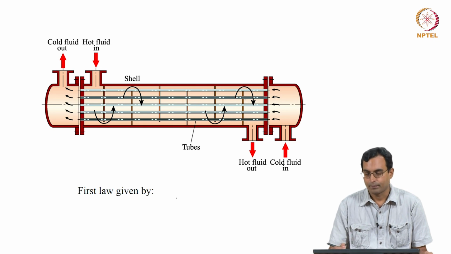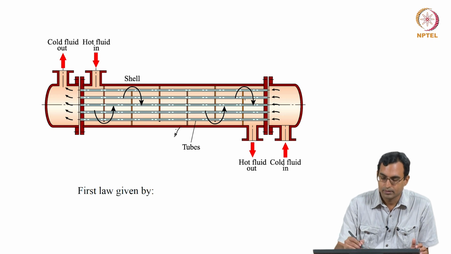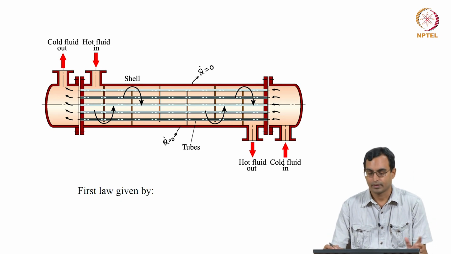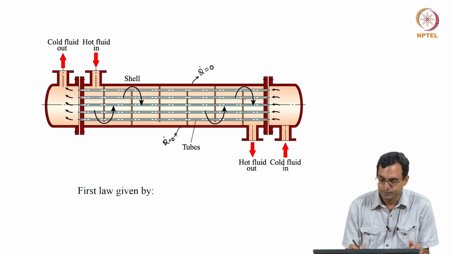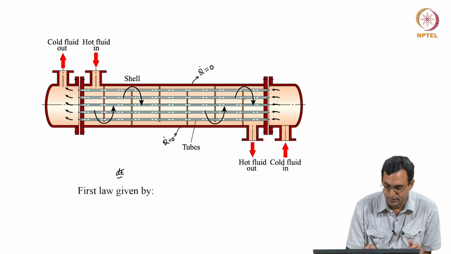Similarly, we have looked at, for example, a device which is a heat exchanger, which has both cold fluid and hot fluid. We wrote the full version of the first law, cancelled out changes in potential and kinetic energy and so on. If we assume this to be a steady process, and if we assume there is no heat transfer through these walls, and that there is no work done except for flow work, which is taken into account in the case of enthalpy, what we saw is that our general form of the equation is something of this kind.